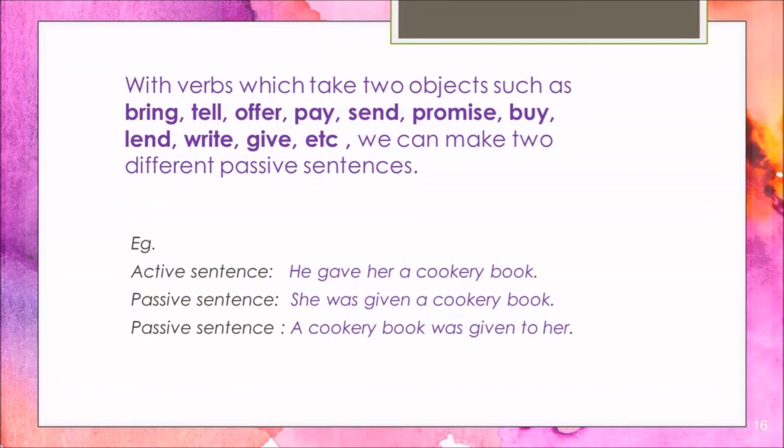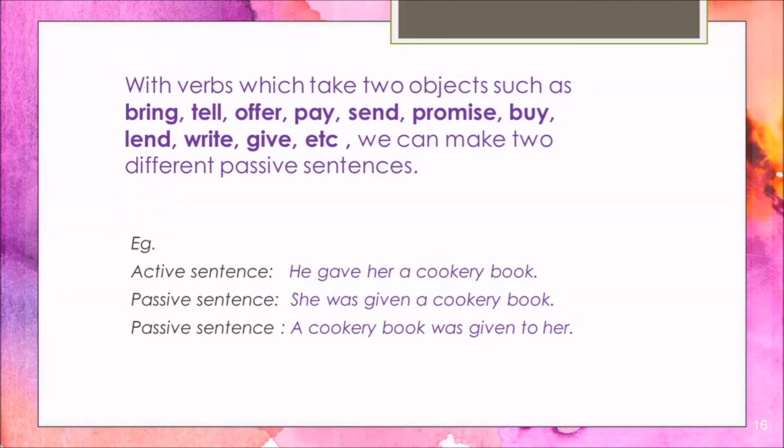Also, with verbs which take two objects such as bring, tell, offer, pay, promise, etc., we can make two different passive sentences, like he gave her a cookery book. Here we have a verb that takes two objects.